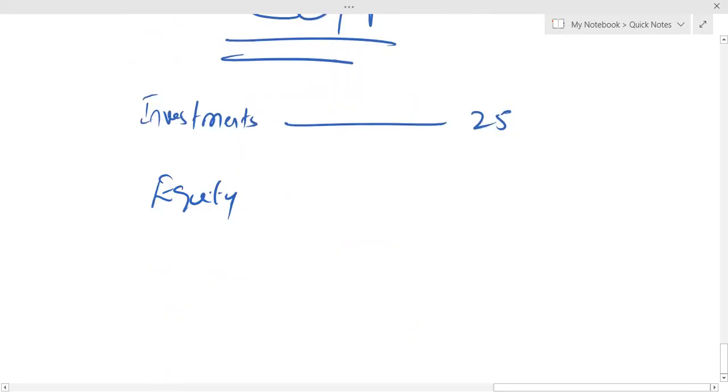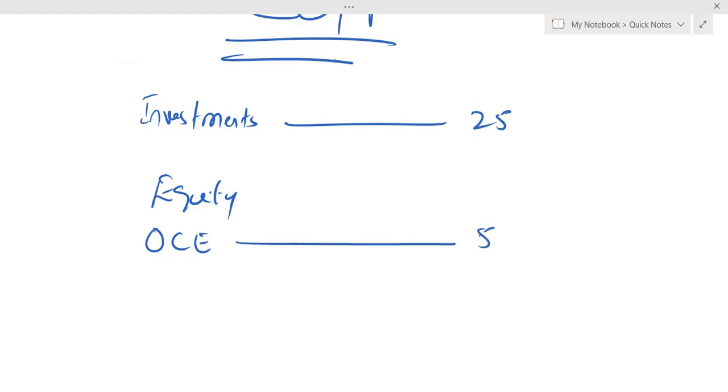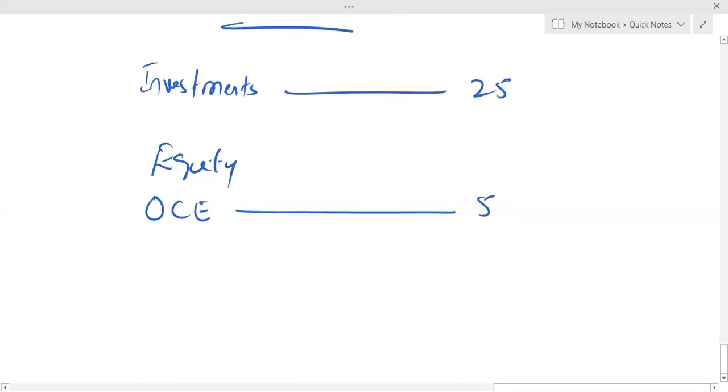In SOFP, we are not using the title of OCI. Instead of OCI, we use the title of OCE, other component of equity. That will be 5 million. So we are not using the title of OCI in our SOFP. Instead of OCI, I'm using the title OCE, other component of equity. Okay. Now let's talk about the second year, year 2.